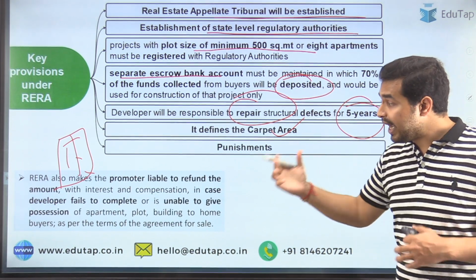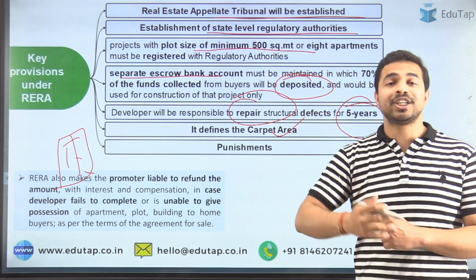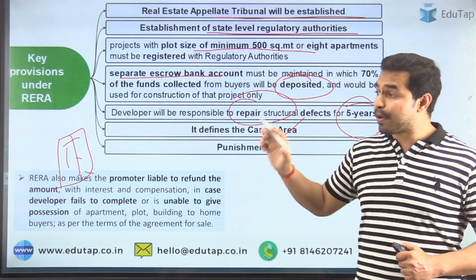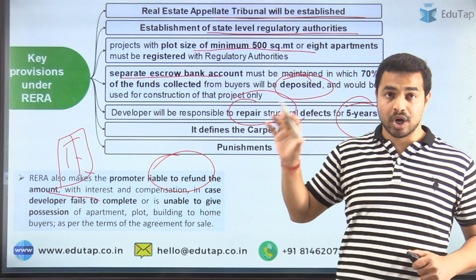See, in the case that the developer was unable to give the possession of the apartment, then in that case the promoter is liable to refund the amount with the interest amount to the home buyers.